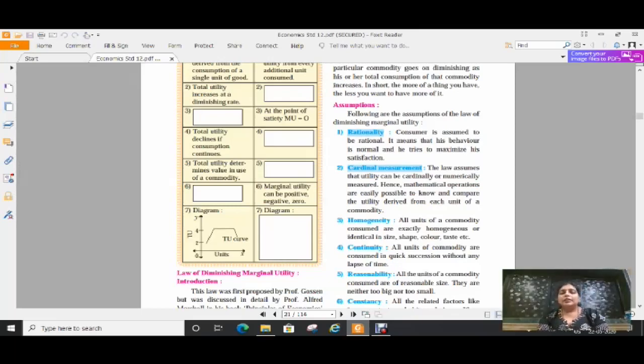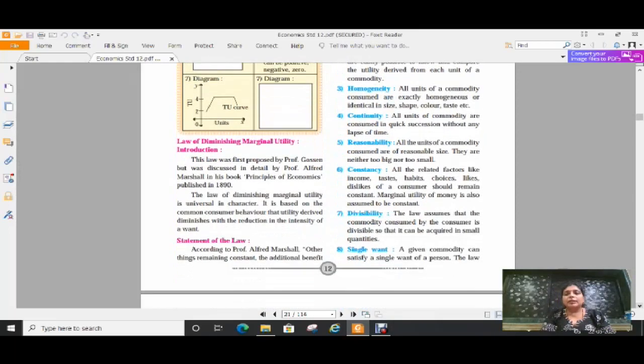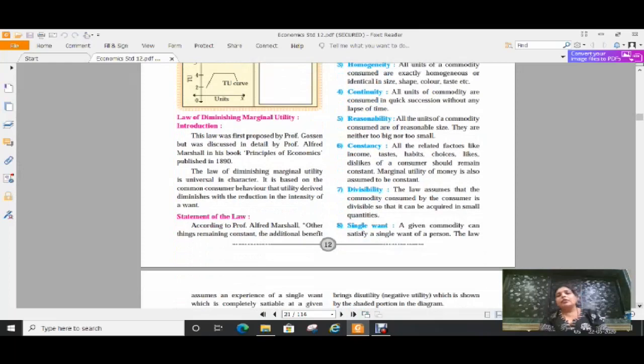So let us start the new topic, that is the law of diminishing marginal utility. Relationship between total and marginal utility, we have seen it in the last lecture. So today see the law of diminishing marginal utility. See, who has given this law?